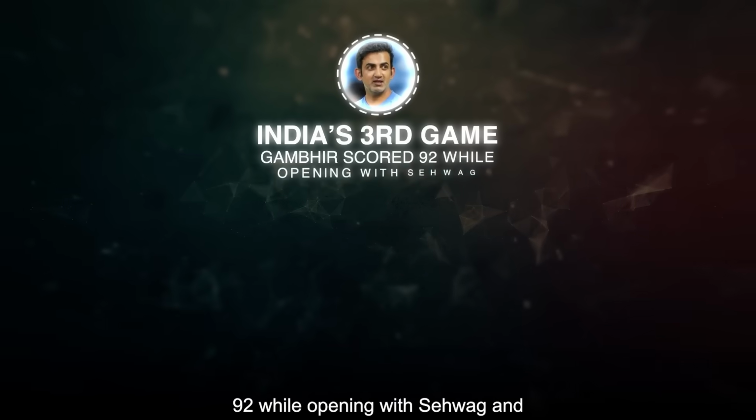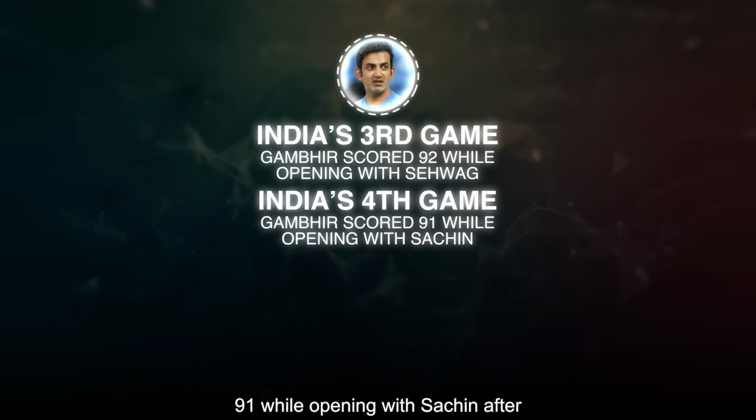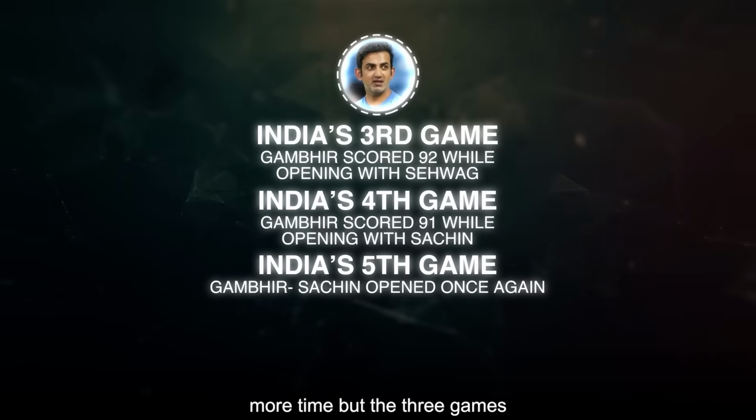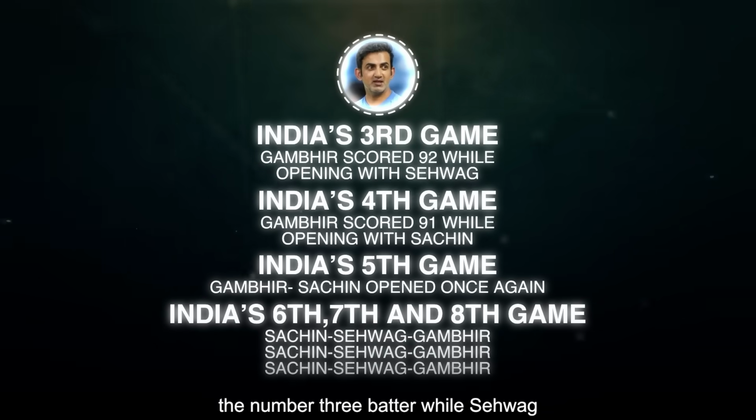In the third game, he scored 92 while opening with Sehwag, and in the fourth game, he scored 91 while opening with Sachin. After which he opened with Sachin one more time, but the 3 games that followed after that, he was the number 3 batter while Sehwag and Sachin opened.